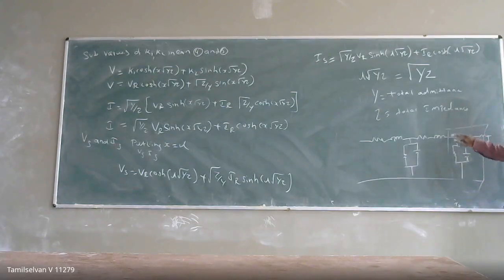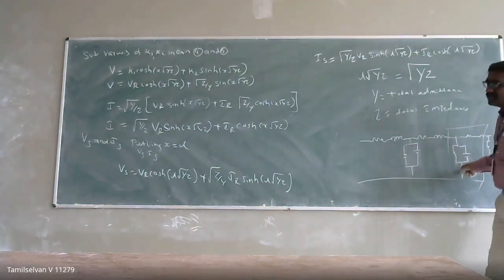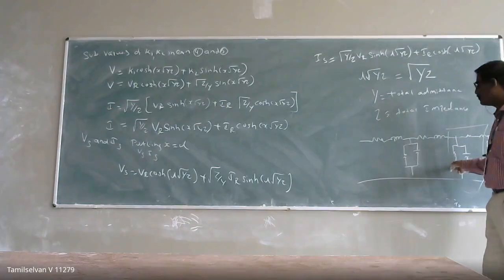So this section, this series impedance, I am going to take as the total impedance, and this is going to be the admittance. I have to keep it as the admittance, since I have not neglected my conductance. Conductance also has to be included in your long transmission line. It should not be neglected. All the distributed parameters in the transmission line should be considered for your long transmission line if you want to calculate your performance analysis.